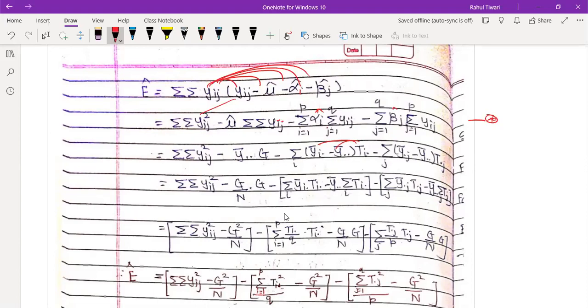देखो इधर तो मल्टीप्लाई किया, तो you can simply multiply तो आपको एक स्टेप मिल जाएगा, वो प्रॉब्लम नहीं। But here people replace it: what is y bar i dot? It's ti dot upon, dot बोला तो divide by q. जो dot दिया है, जिसका dot आ रहा है उसके factor से divide करो, इतना याद रखो, गड़बड़ मत करो, because the majority of students do mistake here only. Getting my point?